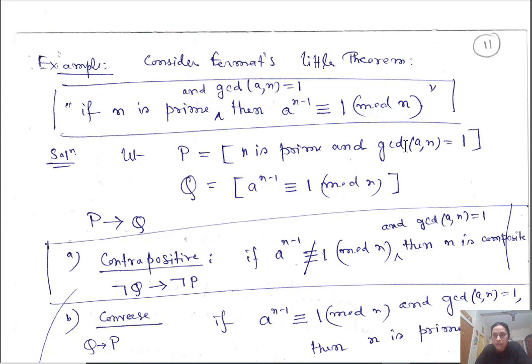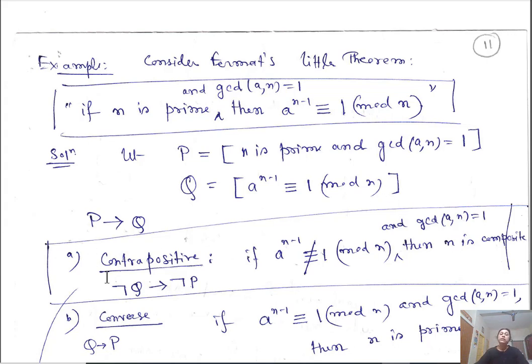Okay, so here you make the correction. If n is prime, then this holds for any integer a coprime to n. So this part I will put in Q. P is only the proposition n is prime, and Q is the proposition a to the power n minus 1 congruent to 1 modulo n whenever a and n are coprime.